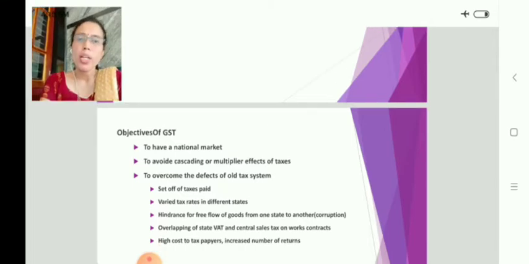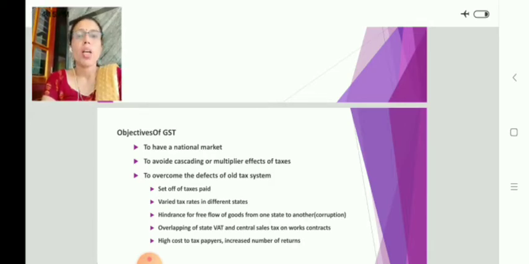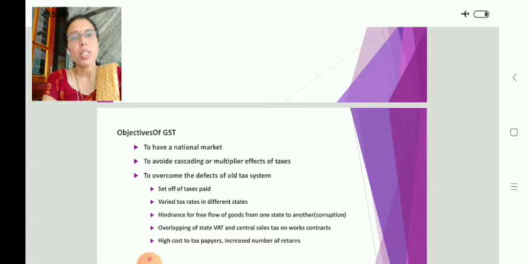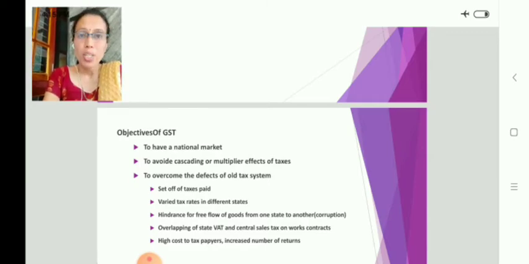Now let us see what are the objectives of levying GST. In the last video I explained this, but still let us focus more on this here. First one is to have a national market. As I told earlier, because of the different tax rates in different states, the prices of different commodities will be different. It varies from state to state because of the tax variations. But when a single tax is imposed throughout the country, all over India, the prices will be uniform. Therefore, it creates one market, a national market.